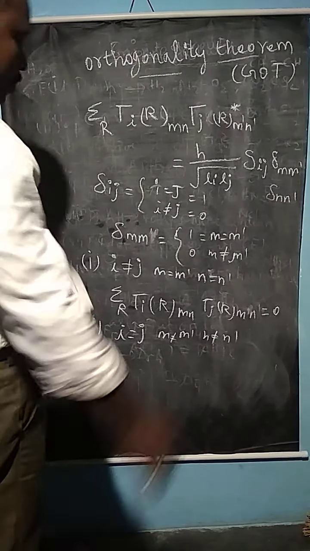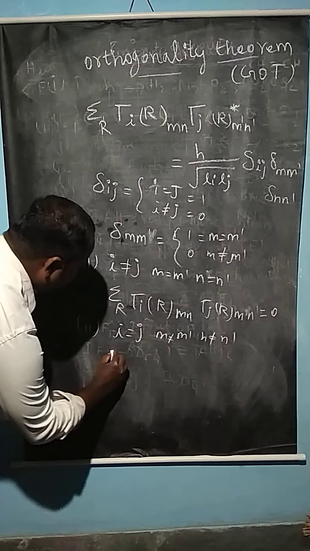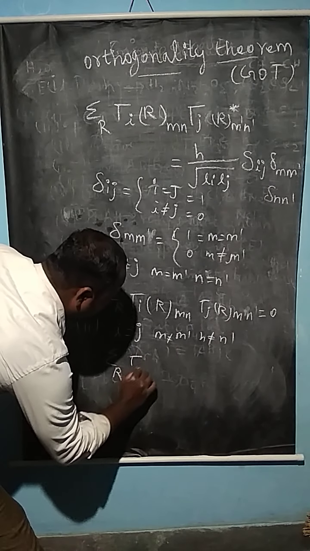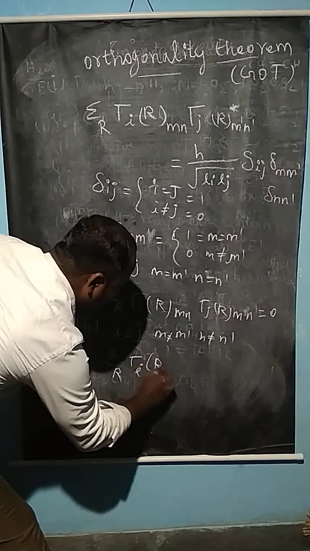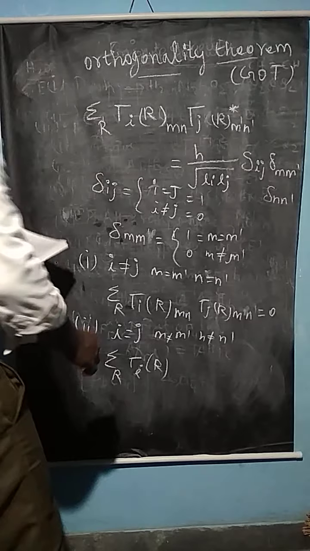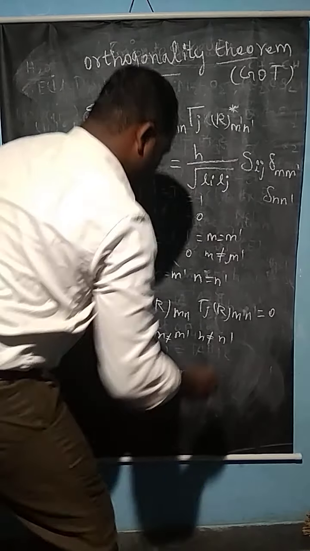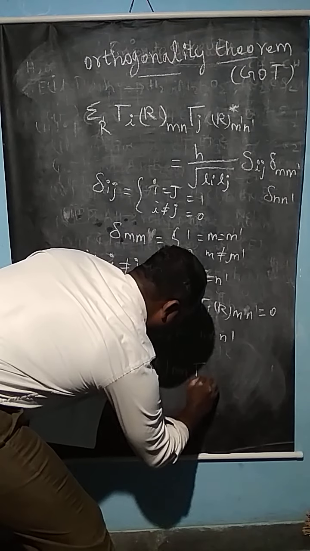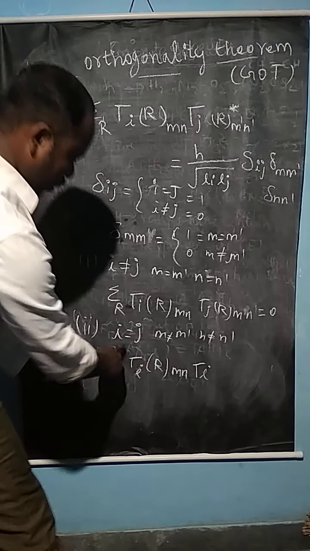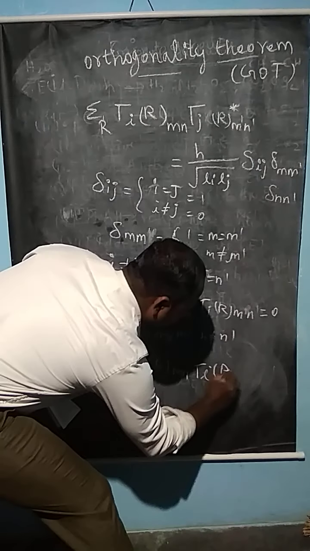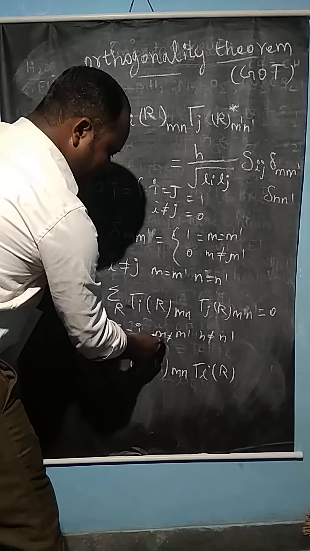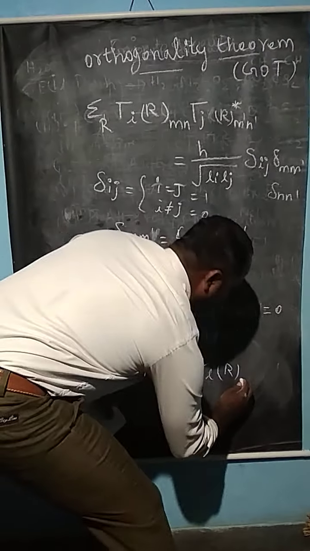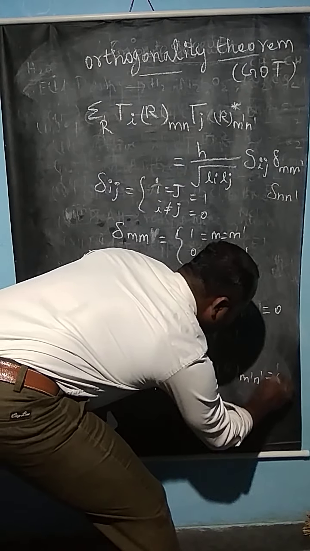The great orthogonality theorem becomes like the following: summation of R, since I is equal to j, tau I symmetry operation of R, that is Mn, and tau I, because I is equal to j, R M dash N dash, with M not equal to M dash and N not equal to N dash, is equal to 0.